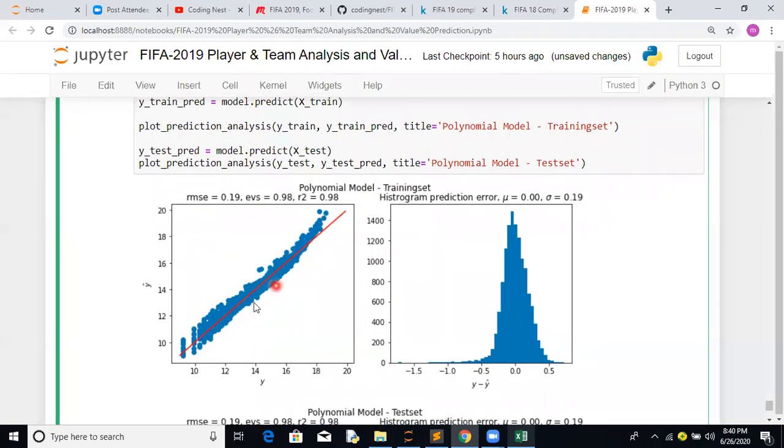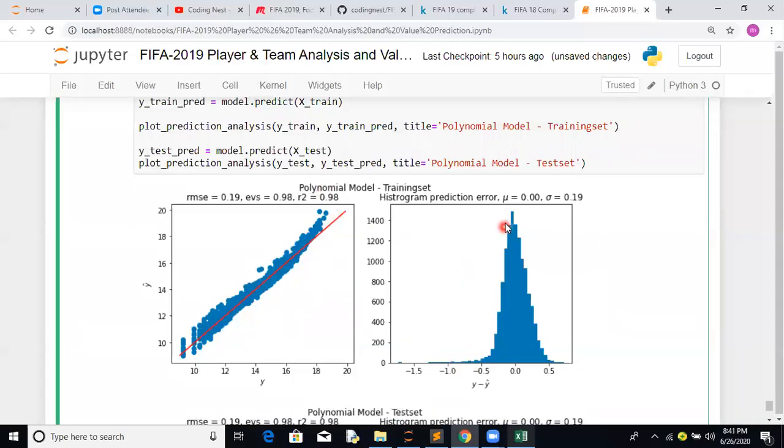If you look at the accuracy of your model, the RMSE value, since this is an error, you want your model to give you the least error. It is the root mean square error, so the lower the error, the better the model. Explained variance score: your model is able to explain 98% of the variability of the data. R2 score, basically 1 minus SSE over SST, again comes out to a tremendous 98%. So whatever model you are building, you are able to come up with a fairly stable score.